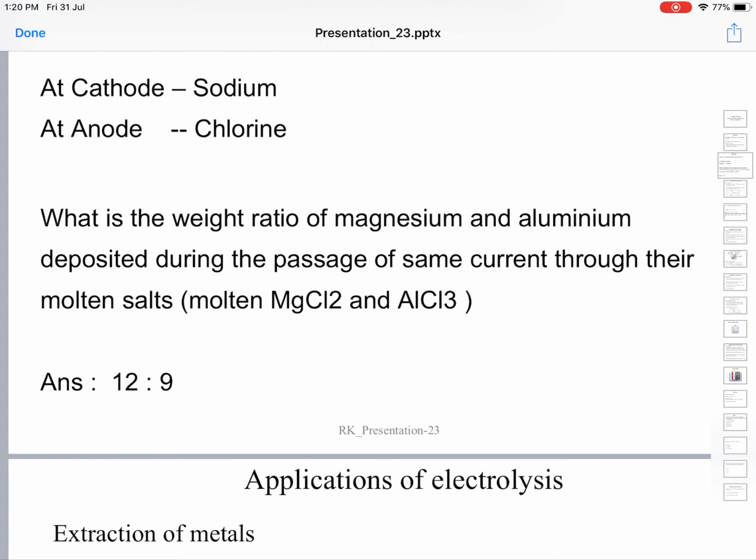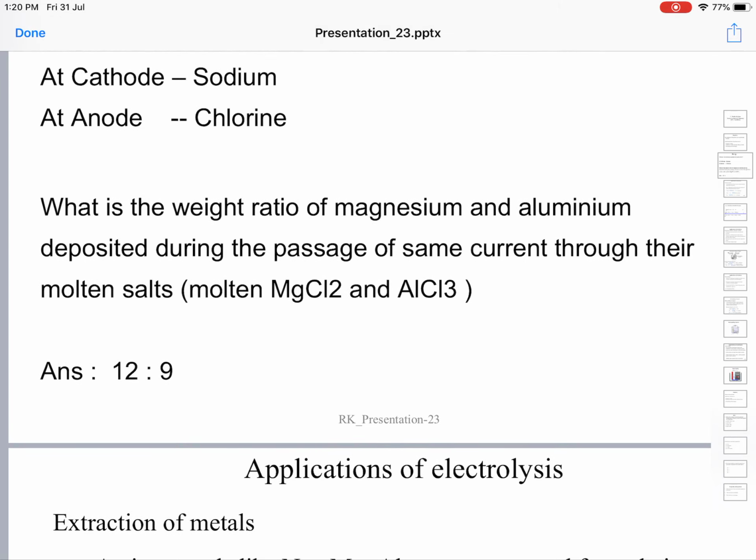Faraday's first law is that the quantity or mass of substance deposited or liberated at the electrode during electrolysis is directly proportional to the quantity of electricity passing through the electrolyte solution. That's Faraday's first law.